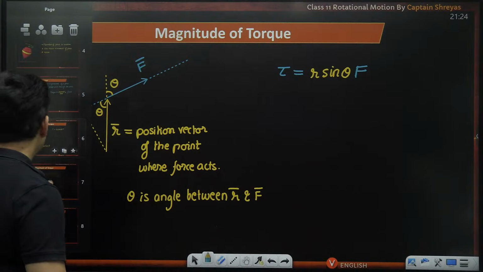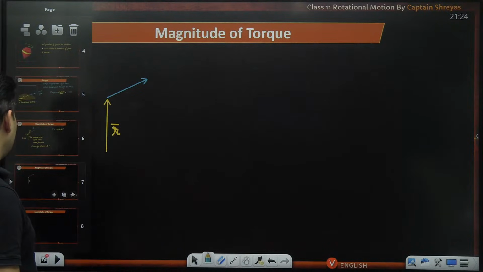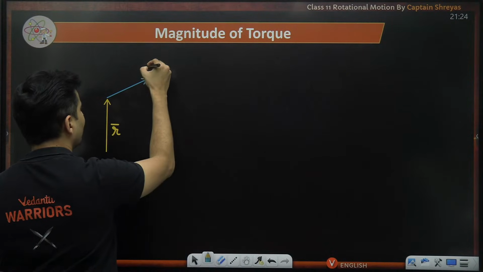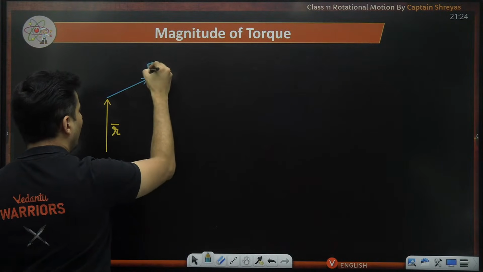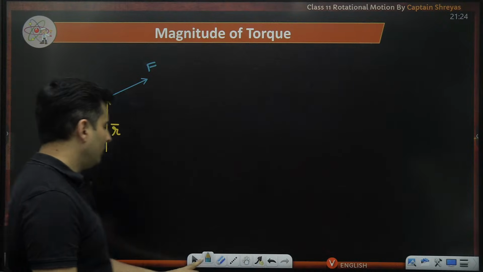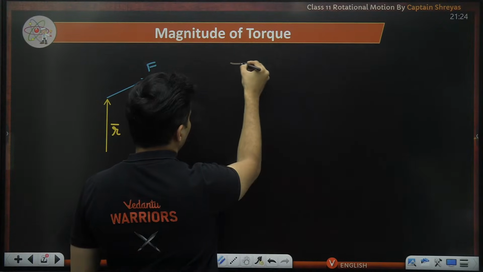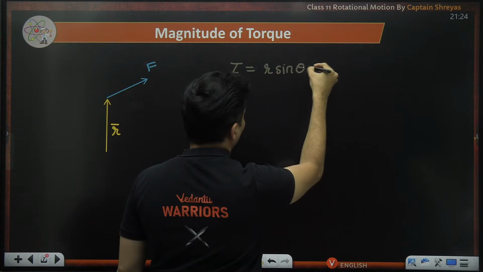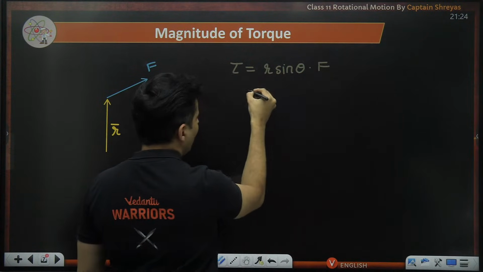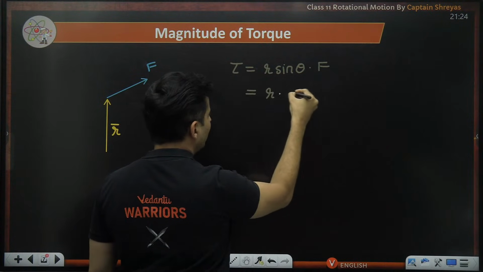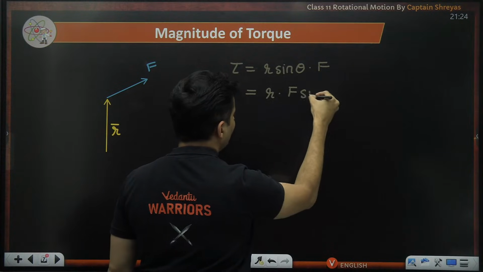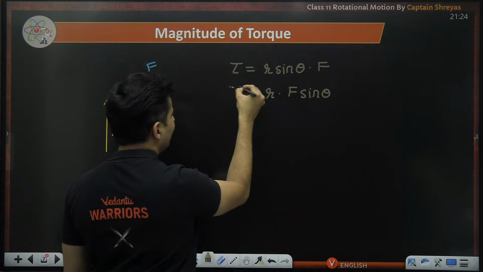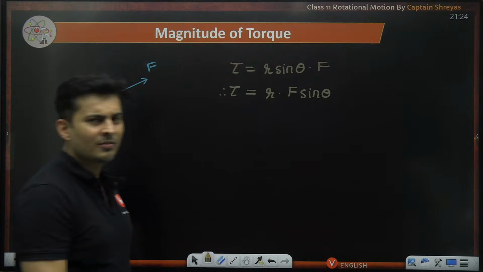Now, having said that, there is another way of looking at the same thing. Observe carefully. Instead of writing our torque as r sine theta multiplied by F, I'm just going to rearrange it. I'm going to write it as r into F sine theta. What difference does it make? It's one and the same thing.